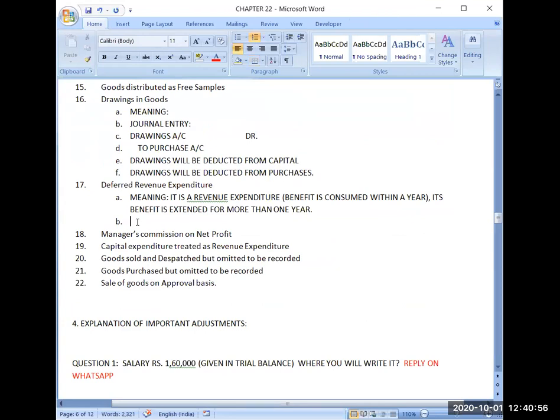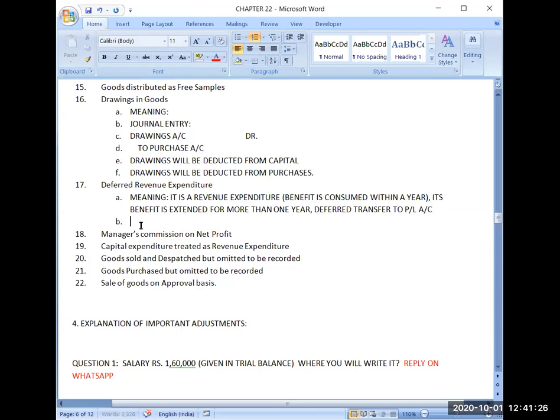That's why that revenue expenditure is deferred to be transferred to profit and loss account. That's why it is named as deferred revenue expenditure.